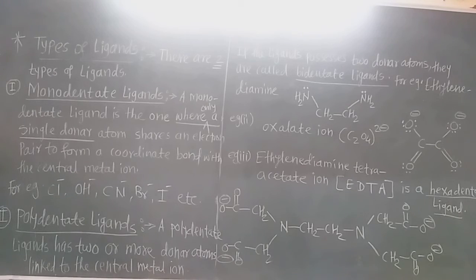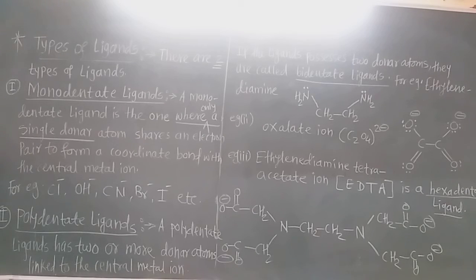For example, see on the blackboard, there is the bidentate ligand. Bidentate means two donor atoms are present. For example, ethylene diamine. Ethylene diamine means CH2CH2, and both carbons are attached to the two nitrogen atoms of the amino groups.